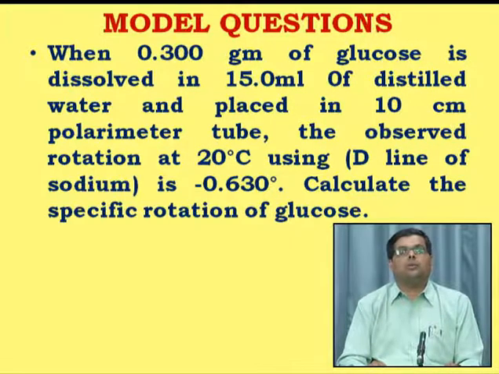Calculate the specific rotation of the glucose. Now we have discussed that glucose has 4 different chiral carbons, and that's why it has the ability to rotate the plane polarized light. The data suggests that it rotates the plane polarized light to the left because the minus sign is there, and the optical rotation is also given. Now let us go to the tabletop in order to find out the solution of this problem.